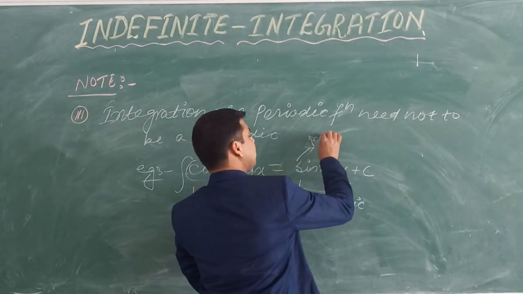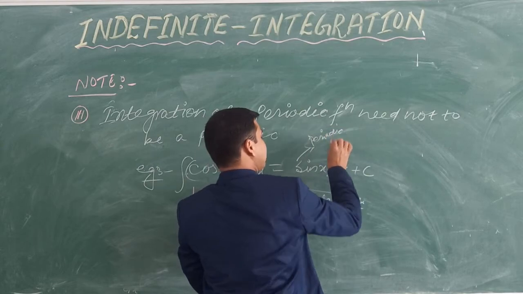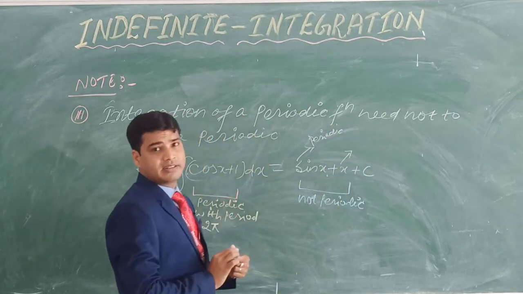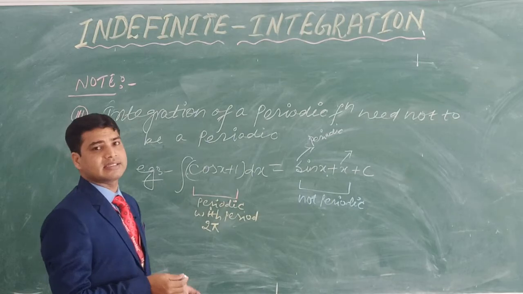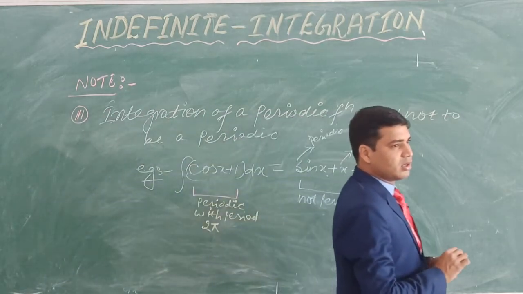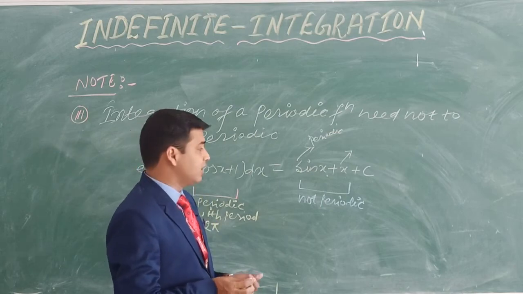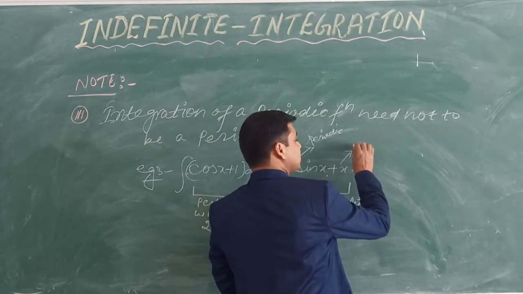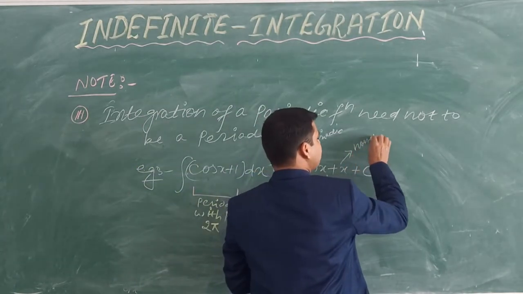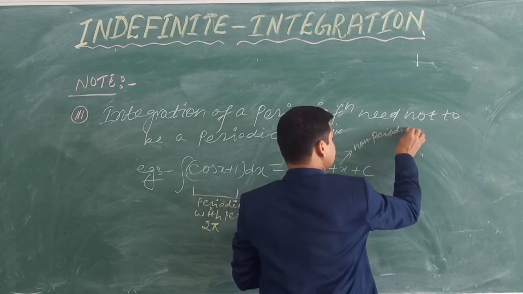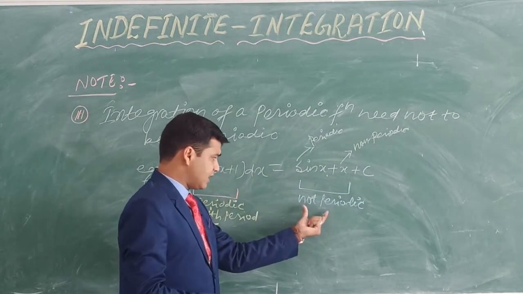But this one, the algebraic terms, are not periodic. Like x square, x cube, or x raised to power 4, 1 by x. Okay, a period for this is not possible. So this one is non-periodic. So finally we are getting that our answer is not periodic.